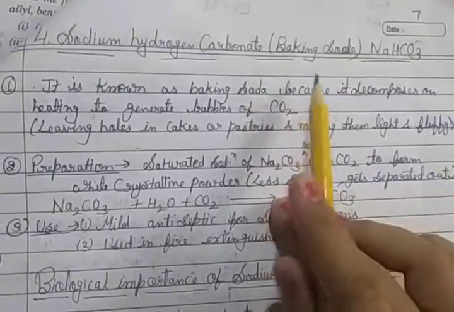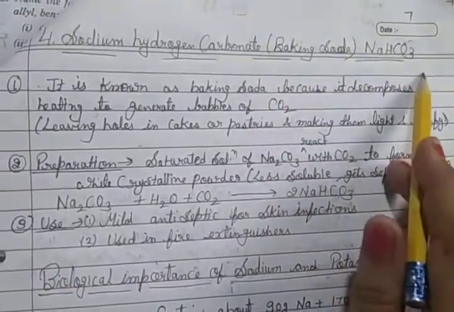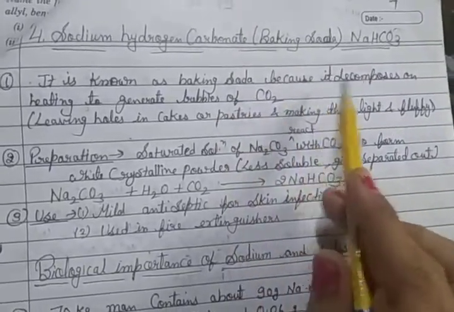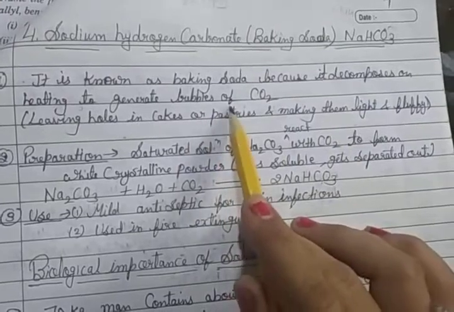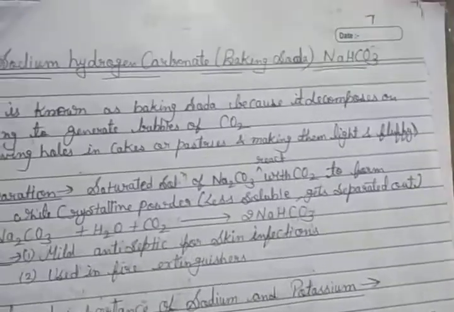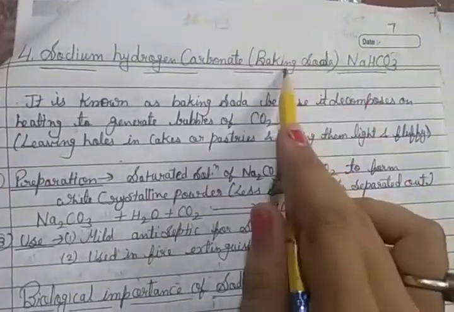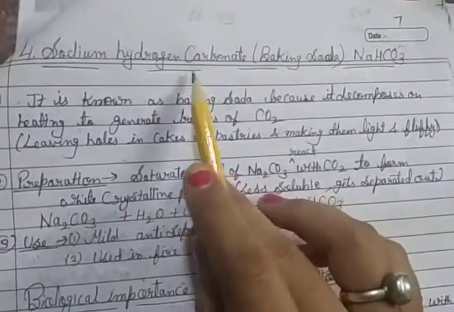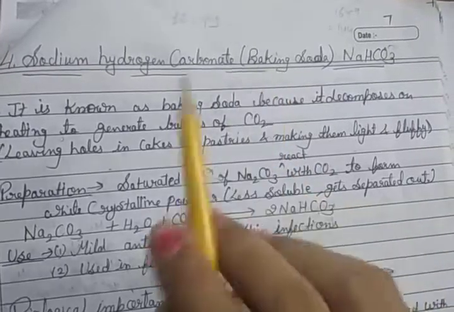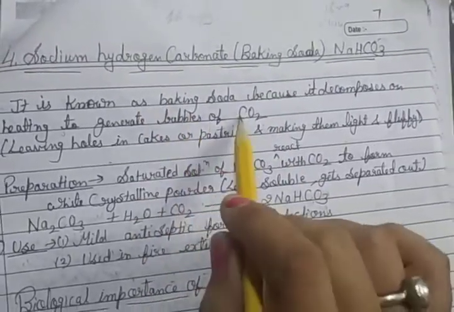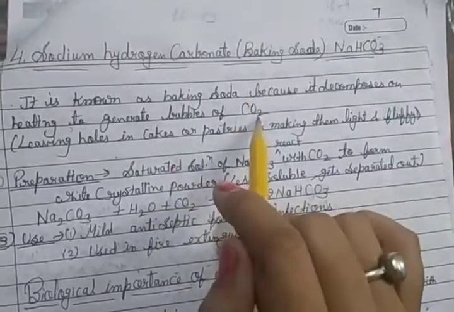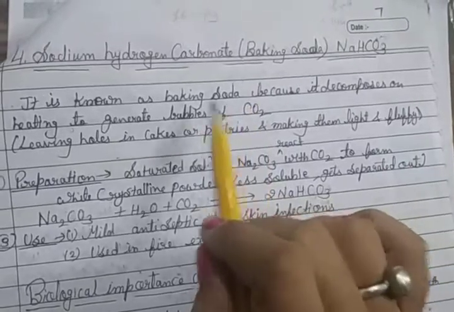Then sodium hydrogen carbonate, baking soda, NaHCO3. It is known as baking soda because it decomposes on heating to generate bubbles of CO2. Sodium hydrogen carbonate, NaHCO3, is the chemical formula, and baking soda is the general name. It is known as baking soda for this reason: it decomposes on heating to generate bubbles of CO2.